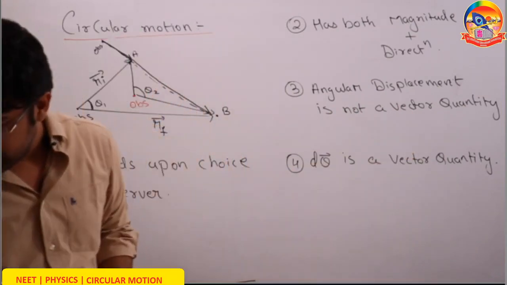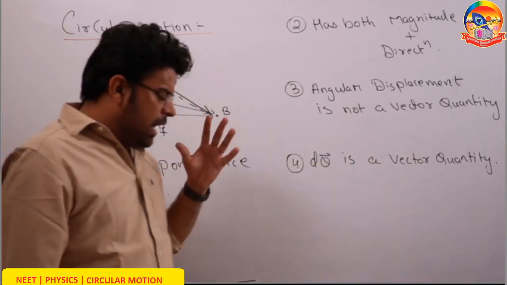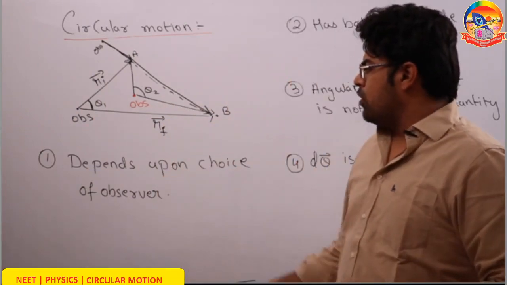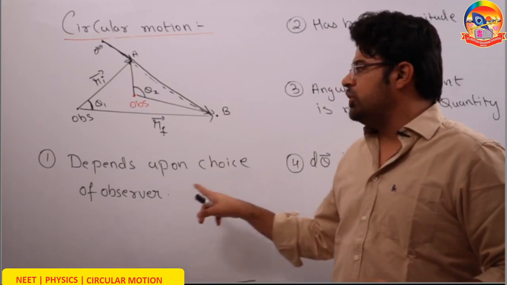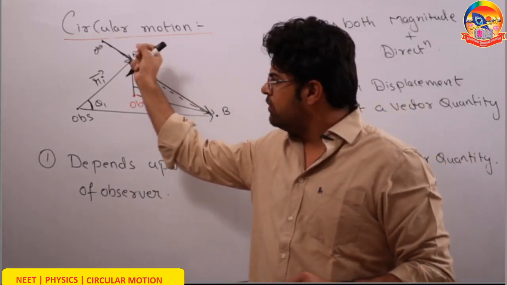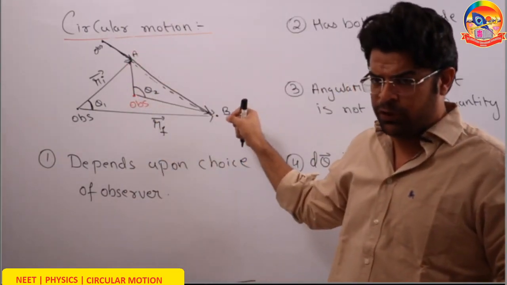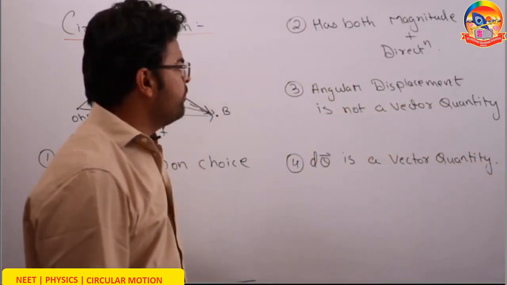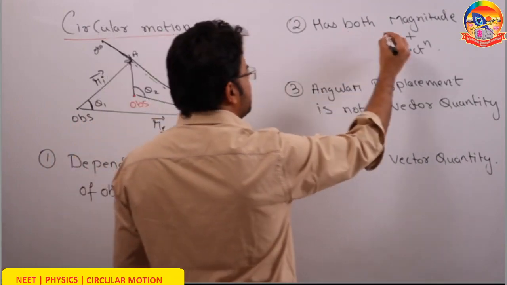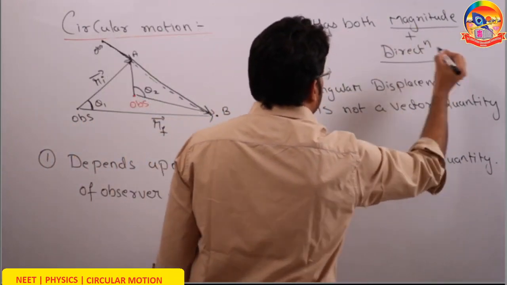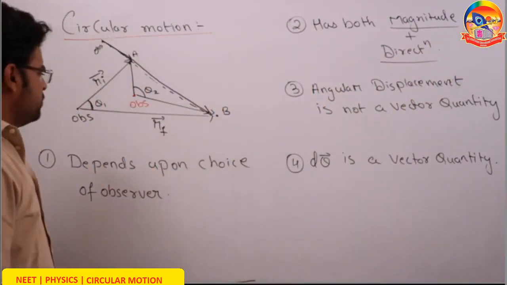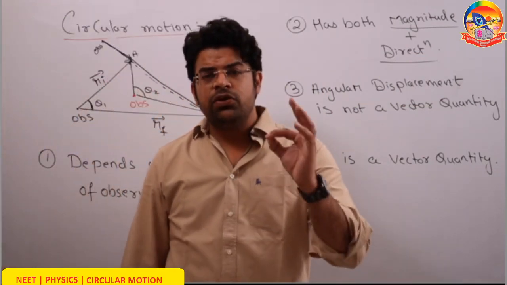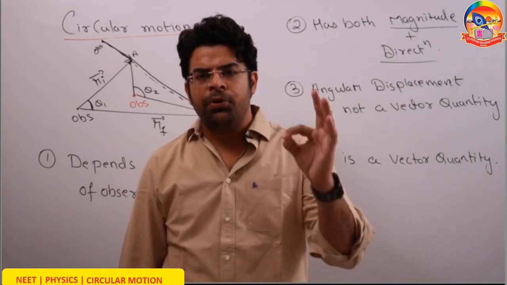So the first thing that we need to understand about angular displacement is that angular displacement depends upon the choice of observer. For the same displacement from point A to point B, for three different observers, the angular displacement can be different. Next thing, angular displacement has both magnitude as well as direction. How much magnitude? Equal to the angle. Which direction? For direction, we use the right hand thumb rule.